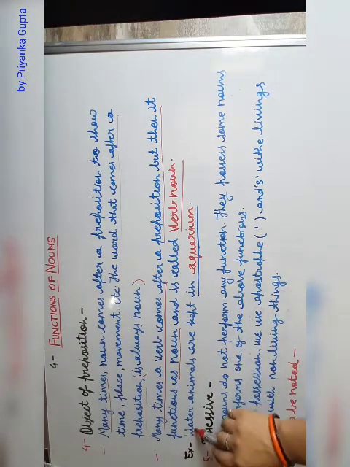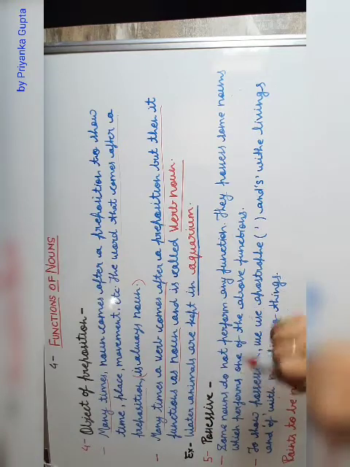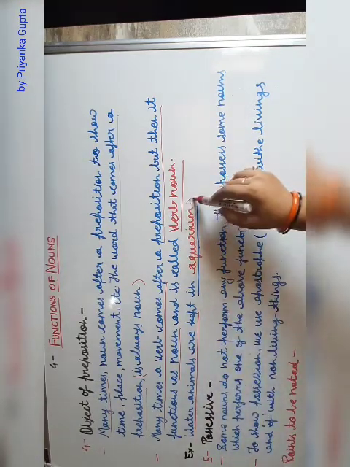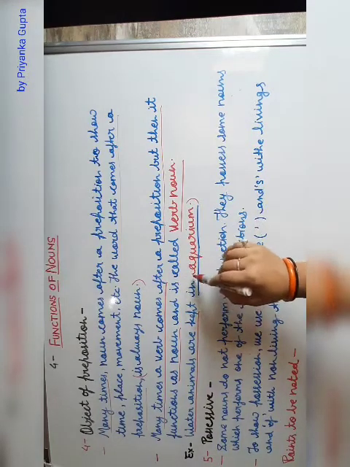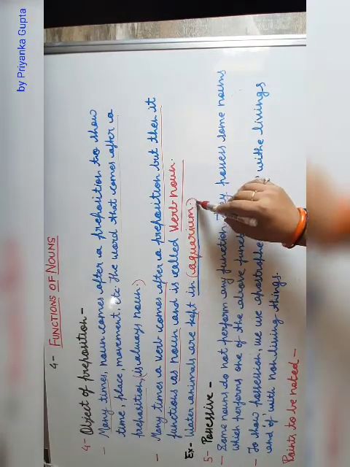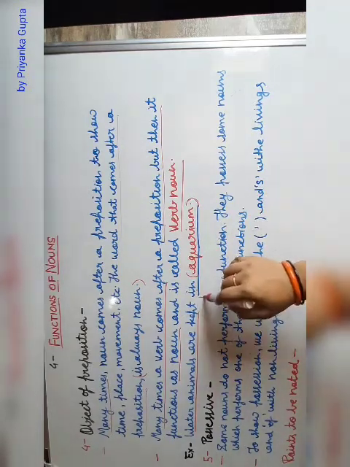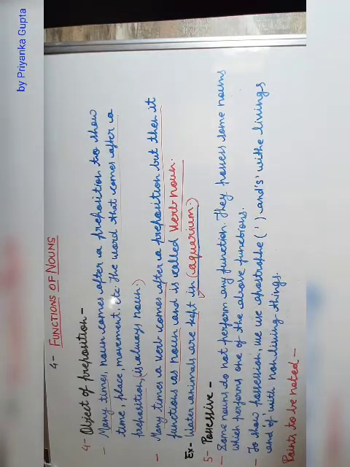See the example: water animals are kept in aquarium. Aquarium is your noun, which is being used after 'in'. And this is your preposition. Clear? Come to your fifth function.